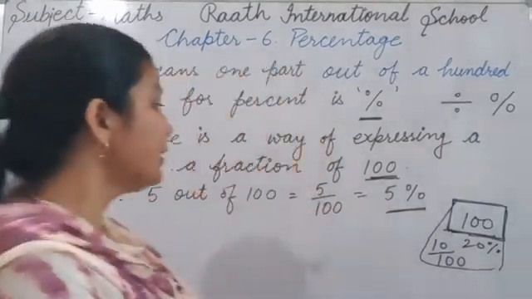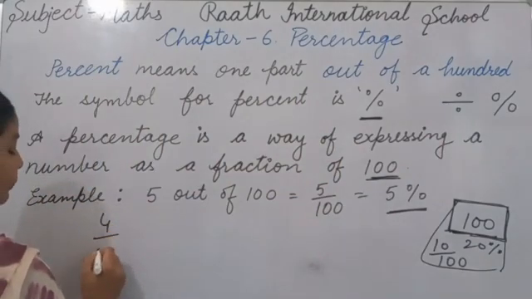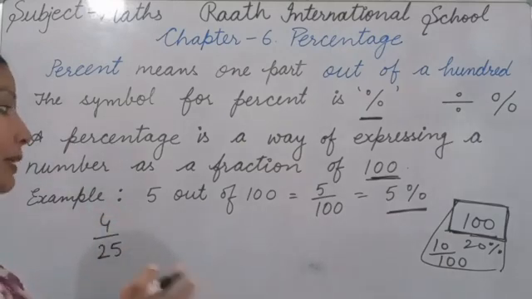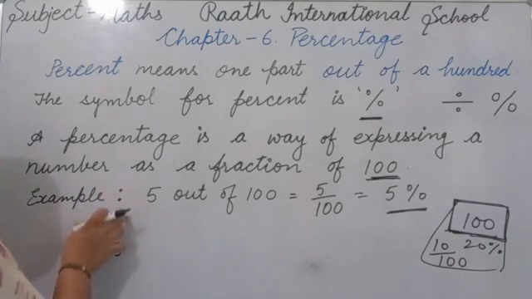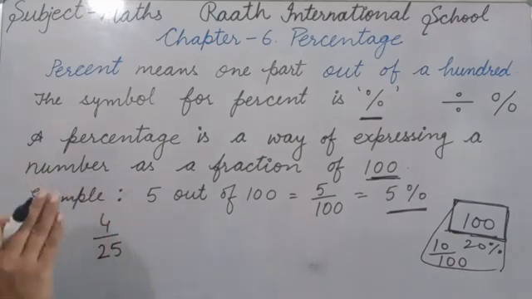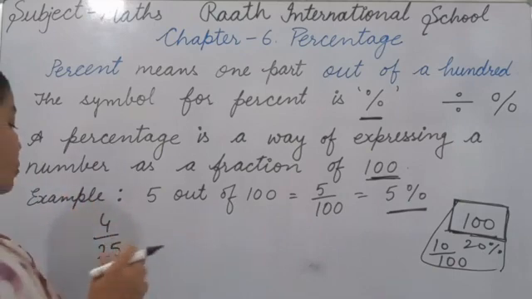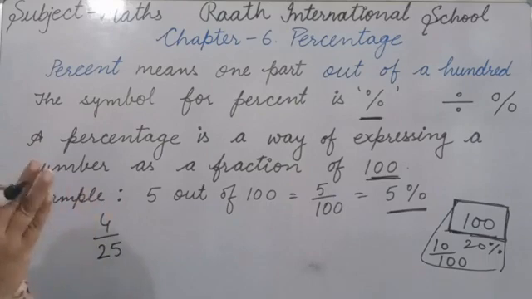For example, जैसे हमारे पास है 4 upon 25. Now you should find its percentage. One method, as I told you, is to convert the fraction into an equivalent fraction by changing the denominator to 100. How can we make 25 into 100? By multiplying by 4.